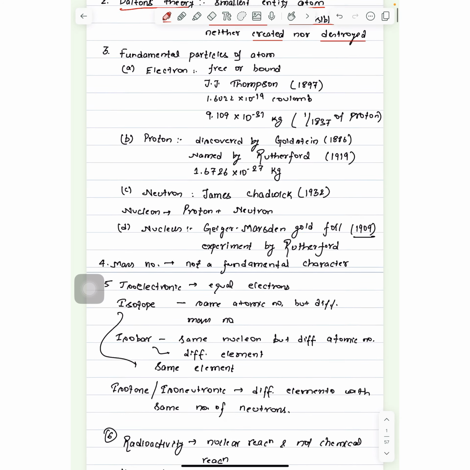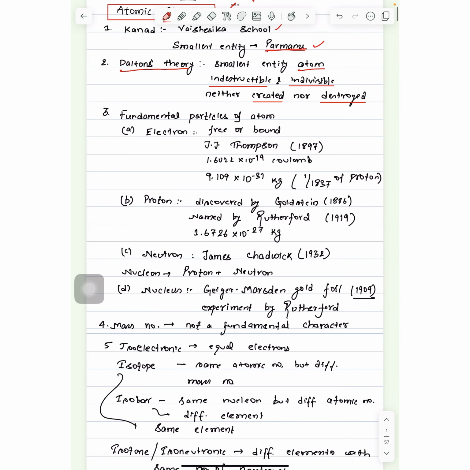Then we have some fundamental particles, fundamental parts of the atom. The first one is the electron. In nature, it can exist in free form or bound to some atom. It was discovered by J.J. Thomson in 1897.